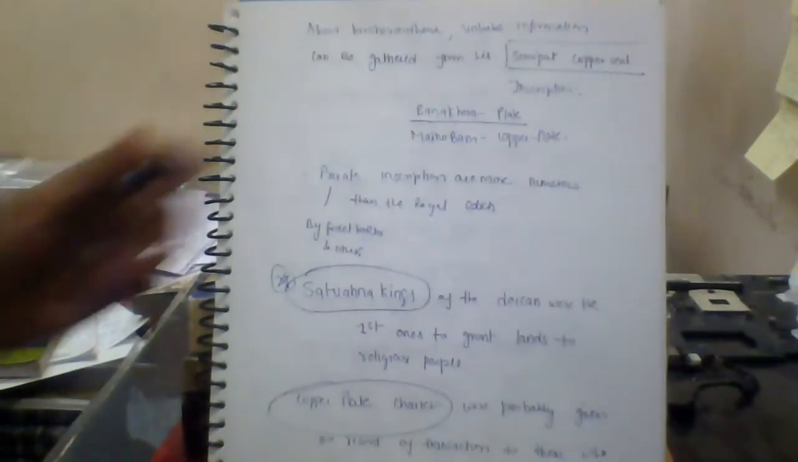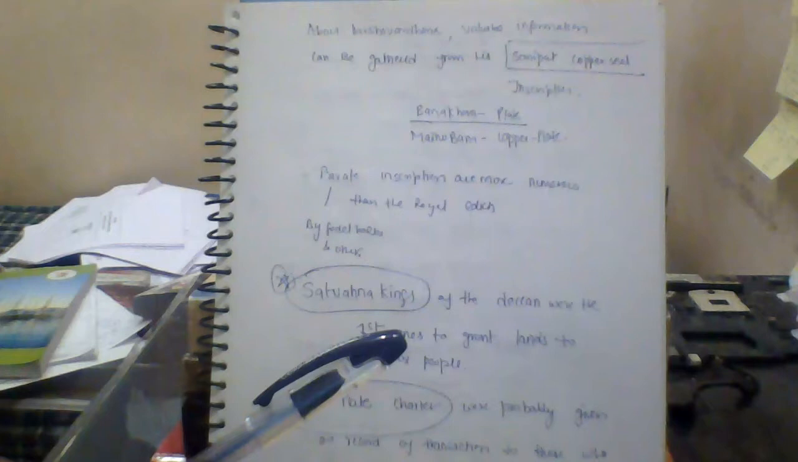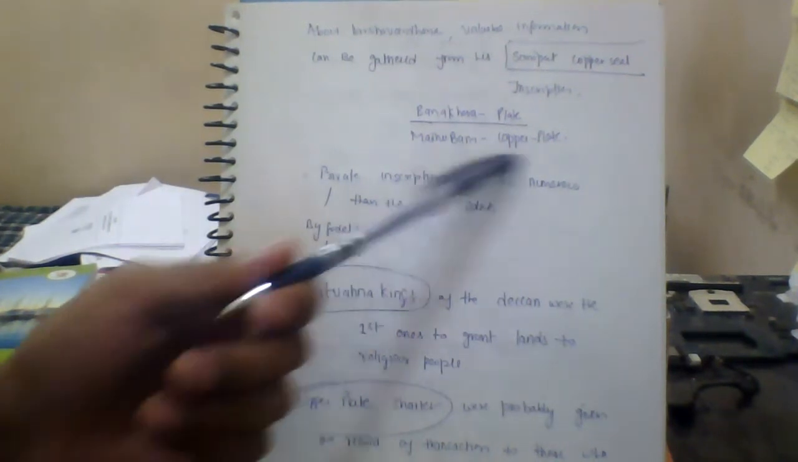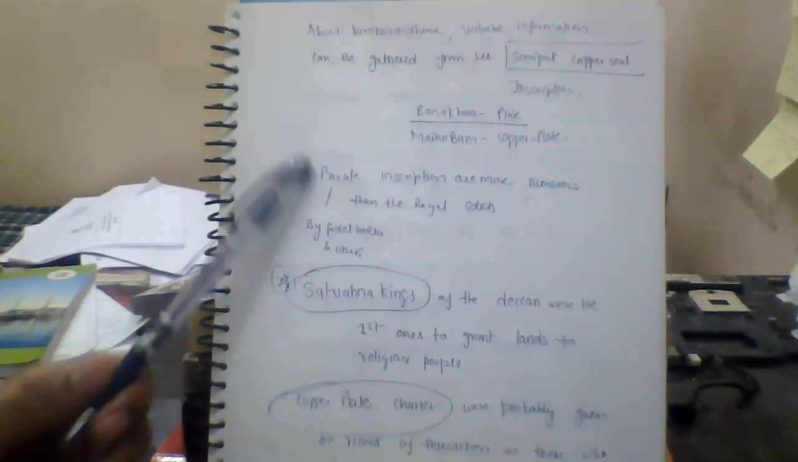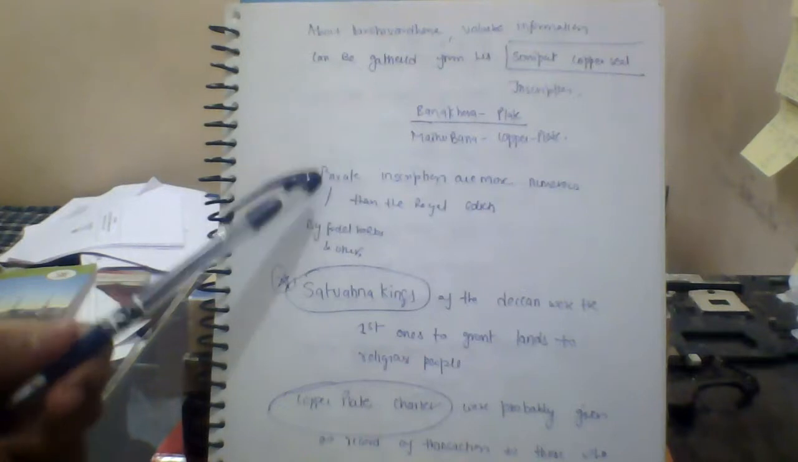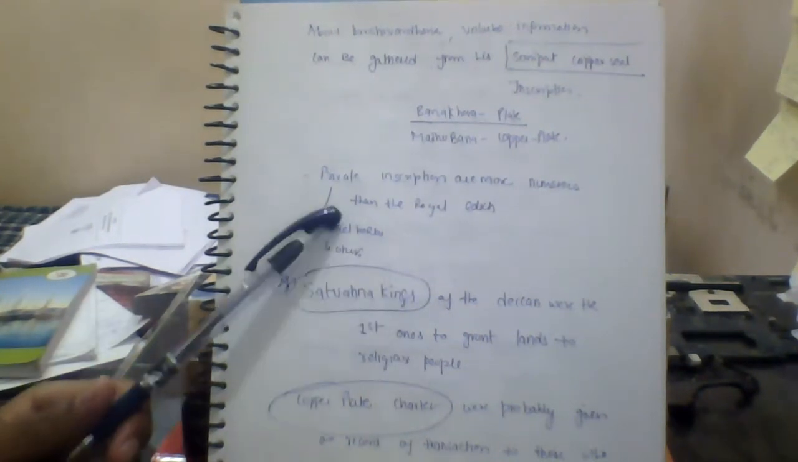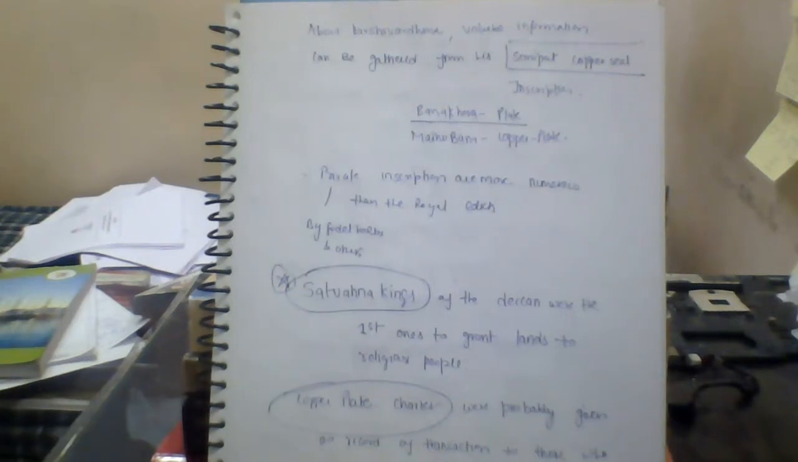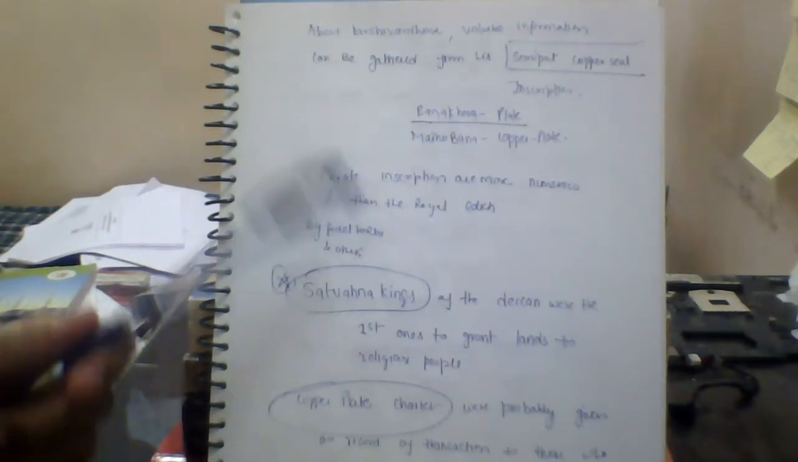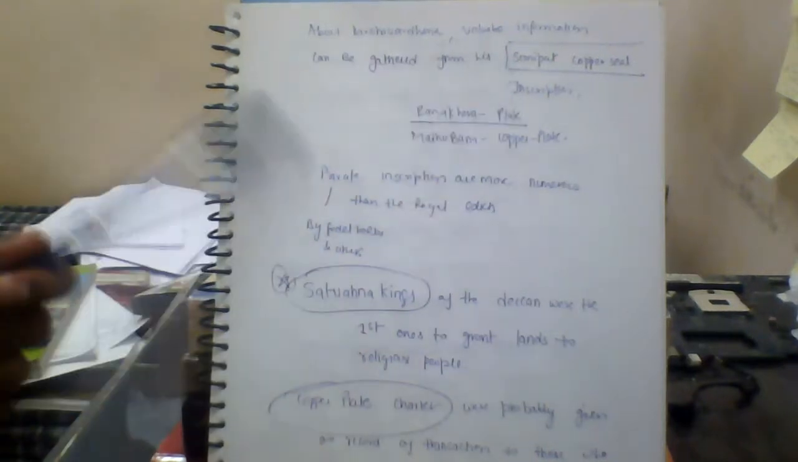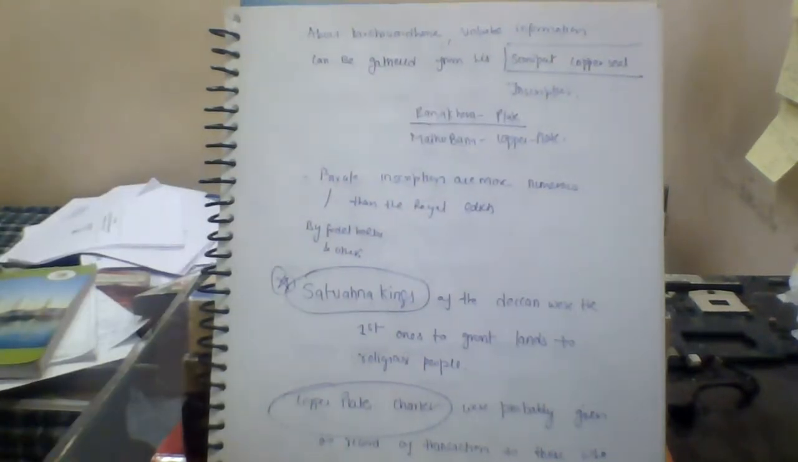Then coming to the next, Harshvardhana. Valuable information can be gathered from the Sonipat copper seal inscription. Then private inscriptions are more numerous than royal edicts. So this is also a thing to be known: not only did the royals issue inscriptions, but there were also private inscriptions, and they were more numerous as compared to royal edicts. This might also be a question.